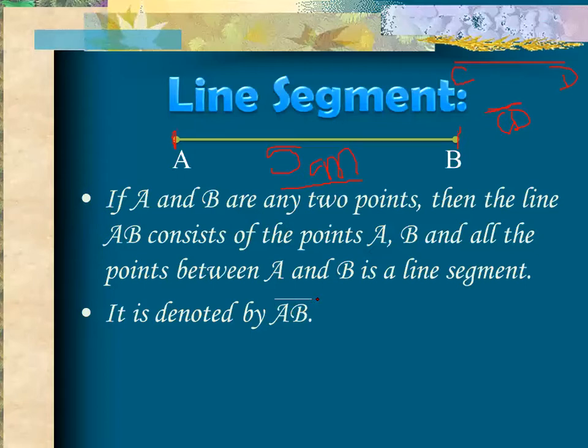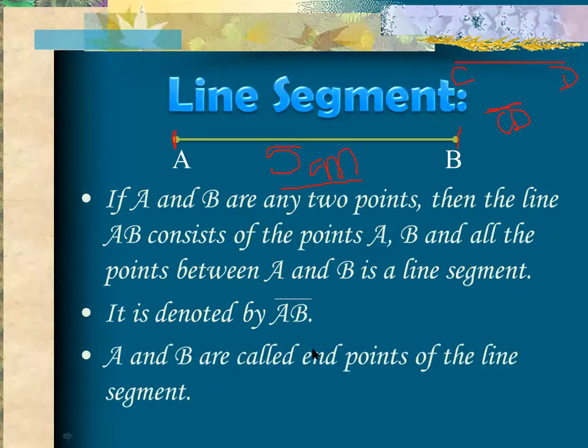If you are going to represent a line segment, you must represent it with this symbol. Next, A and B are called endpoints, starting from here and ending here. How many endpoints does a line segment have? A line segment has 2 endpoints. Please keep it in your mind.